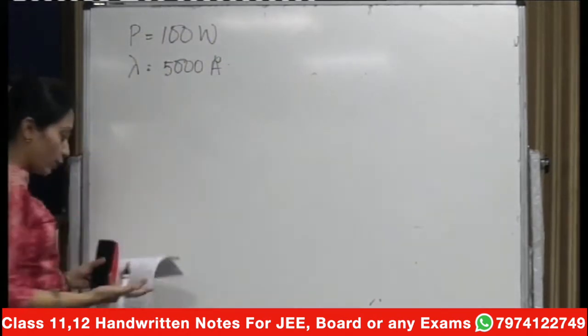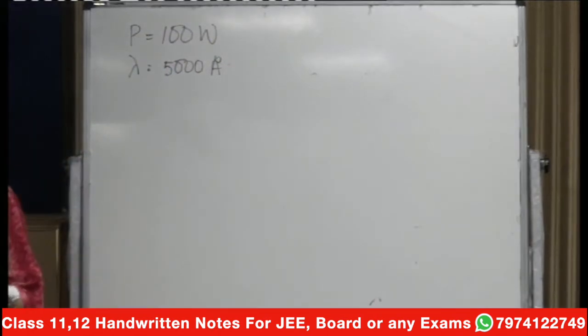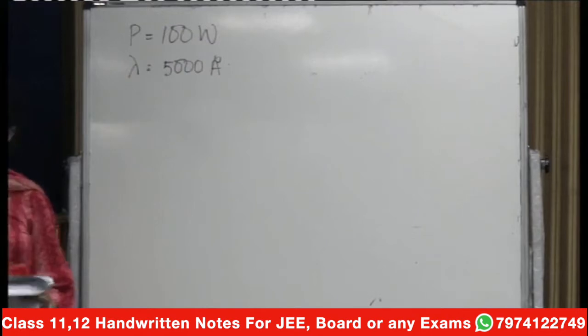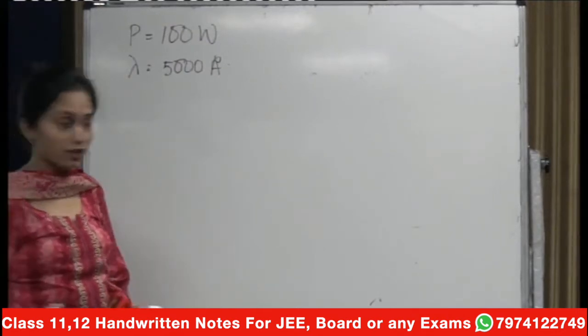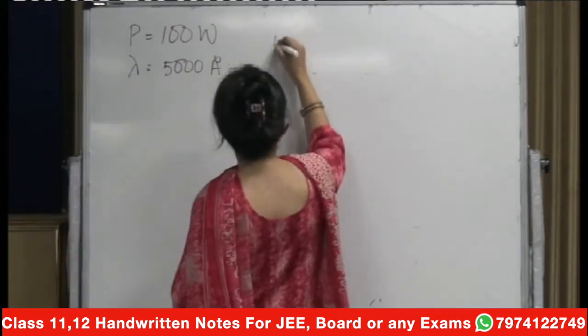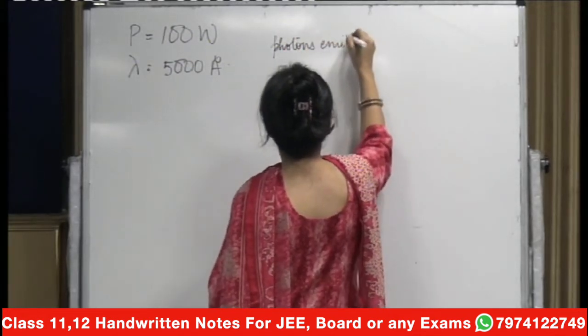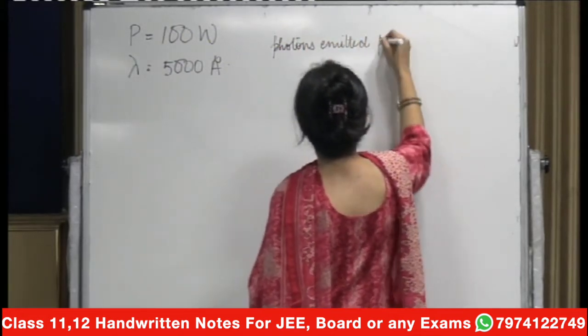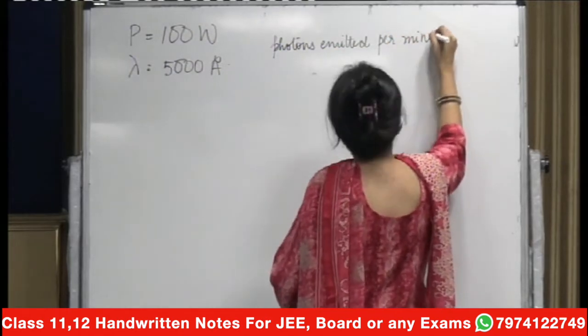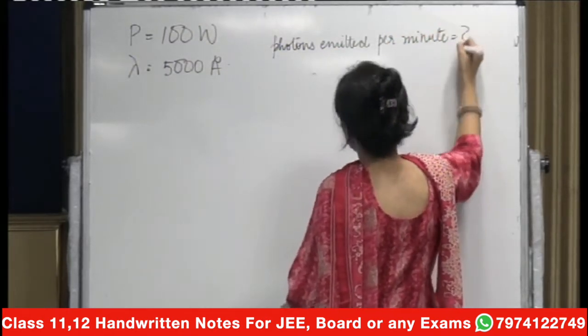How many photons are emitted per minute? So you have to find the number of photons emitted per minute.